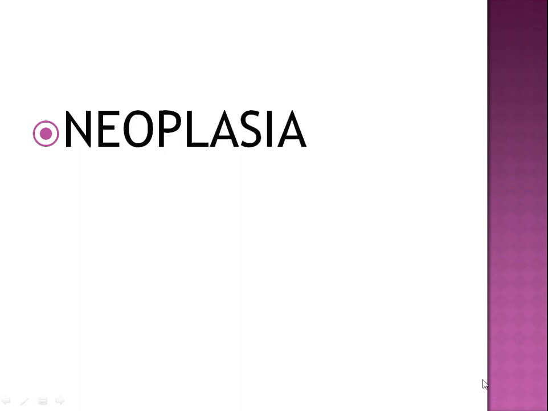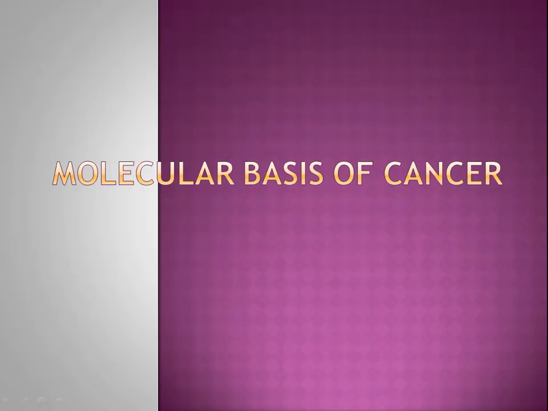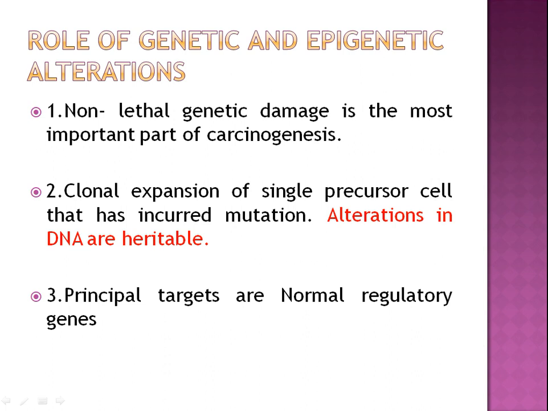Dear students, in the last class we have read about the characteristics of benign and malignant neoplasm. Now we will study the molecular basis of carcinogenesis. There are multiple genetic and epigenetic alterations which lead to carcinogenesis, and they have a role in carcinogenesis.